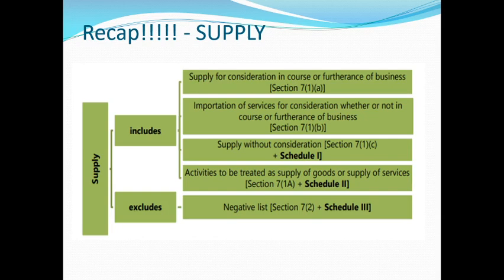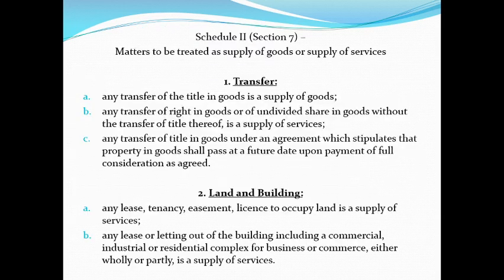Third is supply made without consideration, 7 subsection 1c plus your Schedule 1. And then activities to be treated as supply of goods or supply of services, Section 7 subsection 1a plus your Schedule 2. It does not include the exclusion, your negative list, Section 7 subsection 2 plus your Schedule 3. So this is the entire structure of your supply.